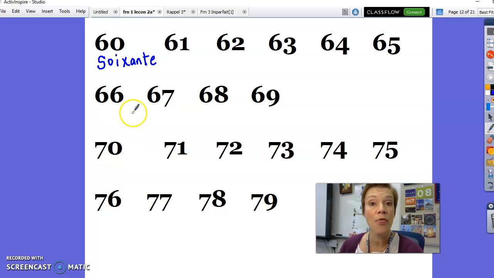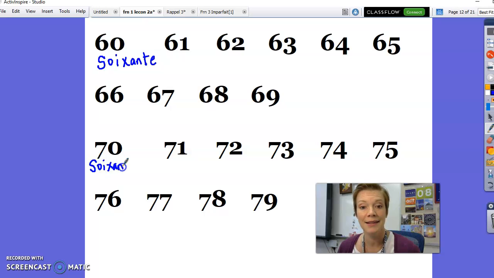But guess what? The number 70 doesn't really get its own number. The number 70 in French is a combination of 60 plus 10. You guessed it, the number 70 is 60, 10, 70.